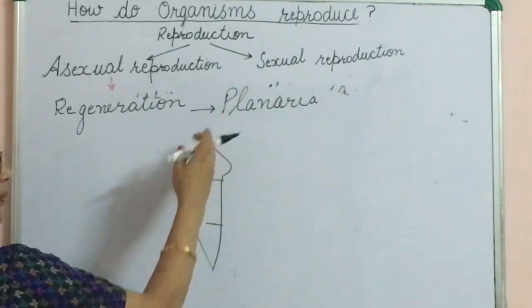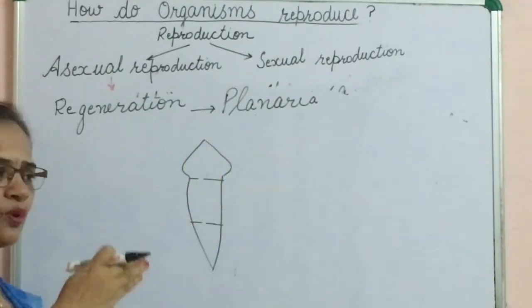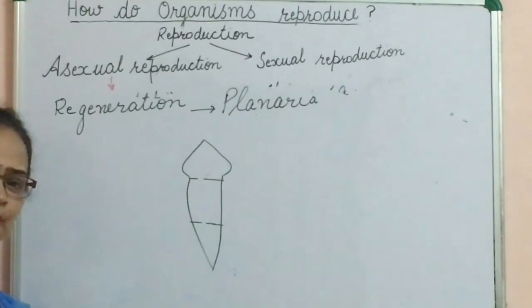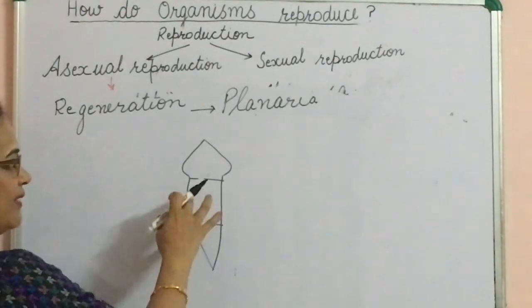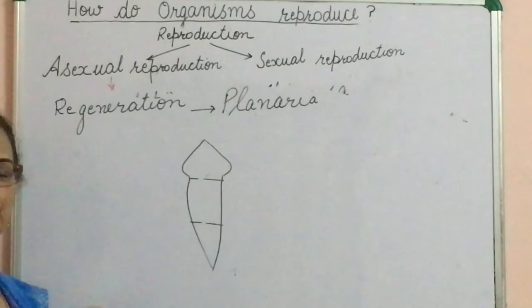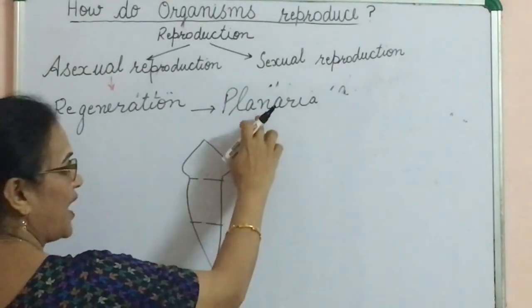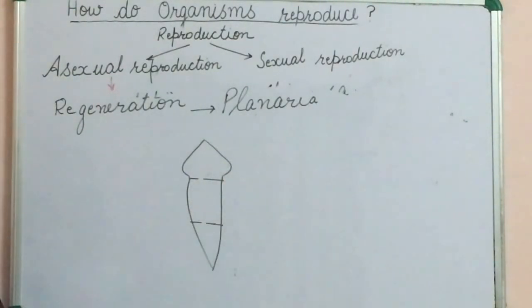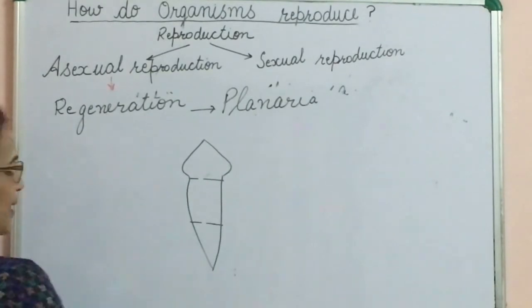If we cut the body of planaria into small pieces and then pass through the sieve, means chalni, then each part will grow into a new individual. This much high power of regeneration is present in planaria.